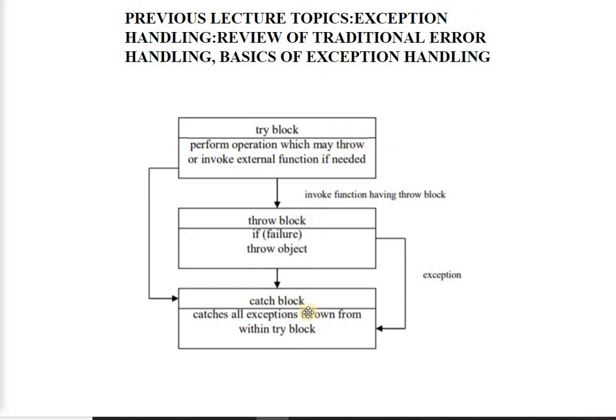So these are the three blocks, or you can say three building blocks, of writing any exception handling mechanism. When a program encounters an abnormal situation for which it is not designed, the control may be transferred to some other part of the program that is designed to deal with the problem, and this is done by throwing an exception. This mechanism uses three blocks: try block, throw block, and catch block. Try block must be followed immediately by the handler, which is a catch block.